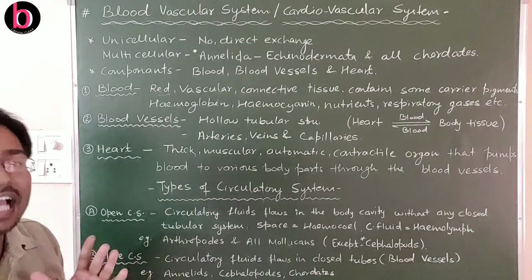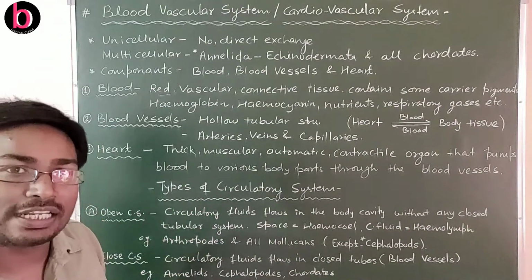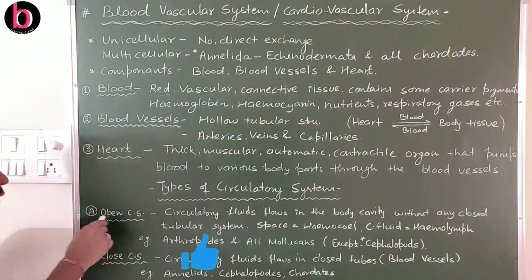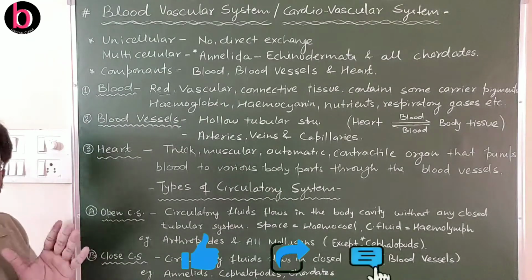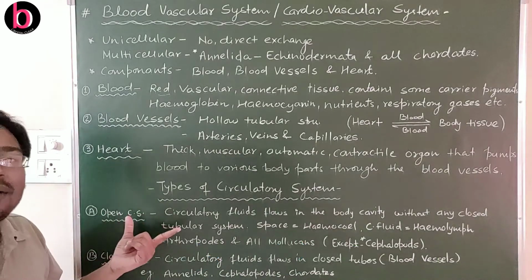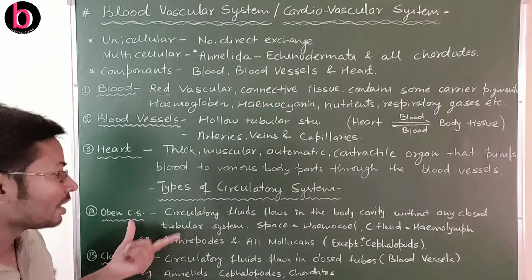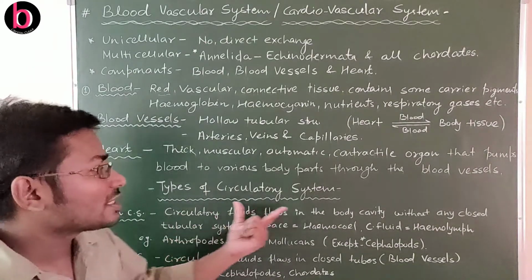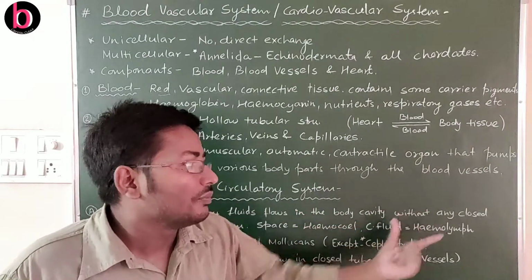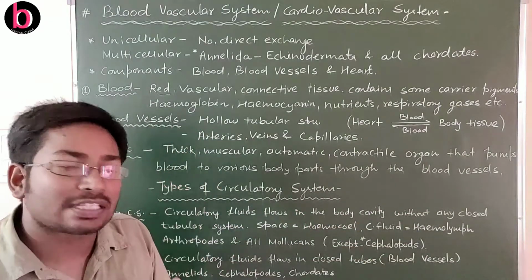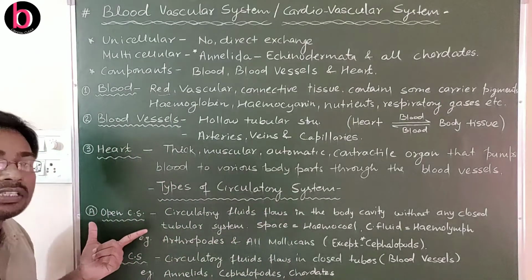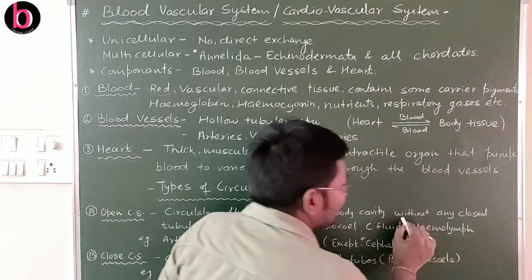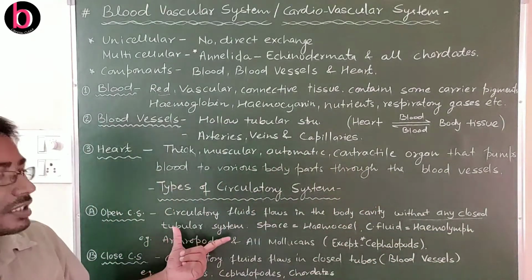Now next is the types of circulatory system. Broadly there are two types. Here they are given. The first is the open circulatory system, the second is the closed circulatory system. So first, the open circulatory system. In an open circulatory system, the blood or circulatory fluid flows in the body cavity without any blood vessels. Here in the open circulatory system there is absence of a tubular system. This is without any closed tubular system.